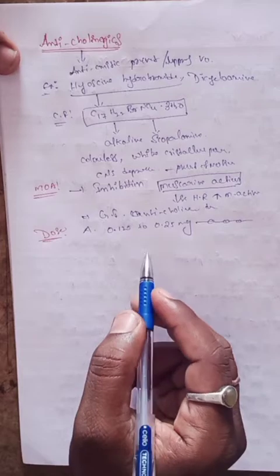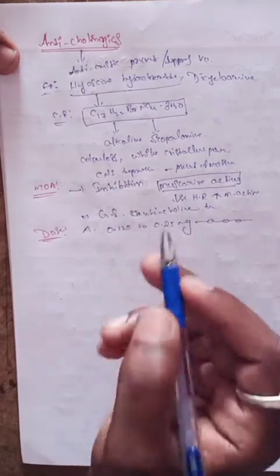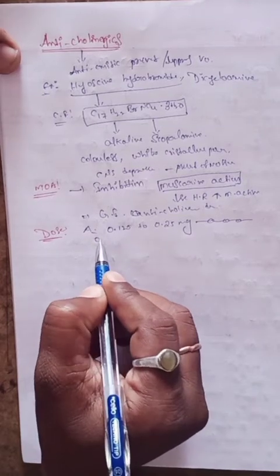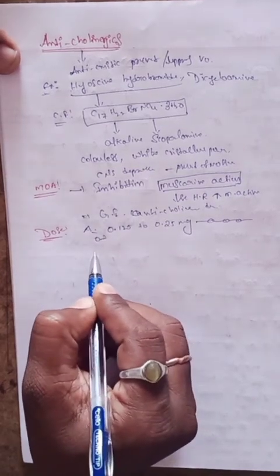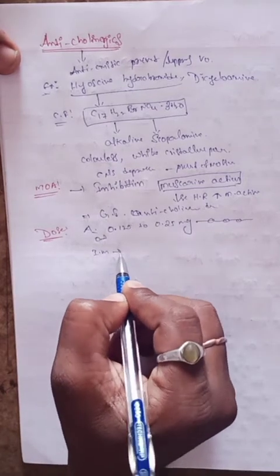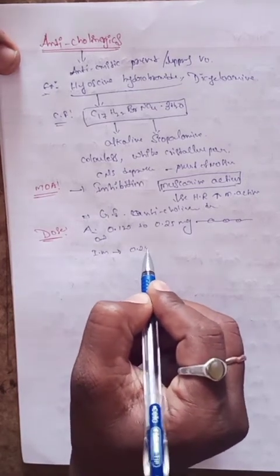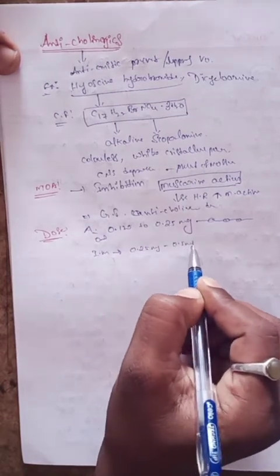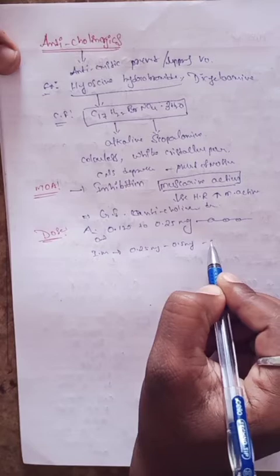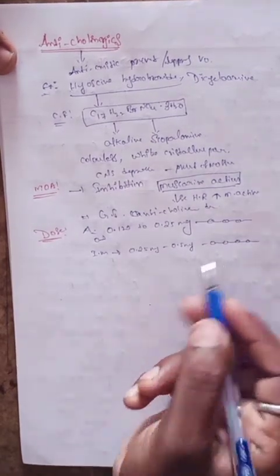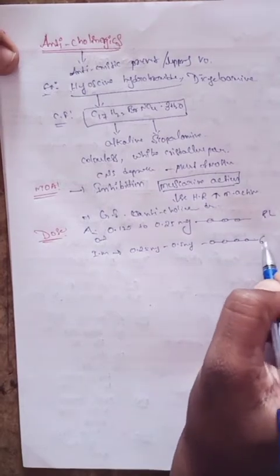This is the oral drug, available in tablets. By the IM or subcutaneous route, the dose is 0.25 mg to 0.5 mg every 6 hours, administered four times a day.